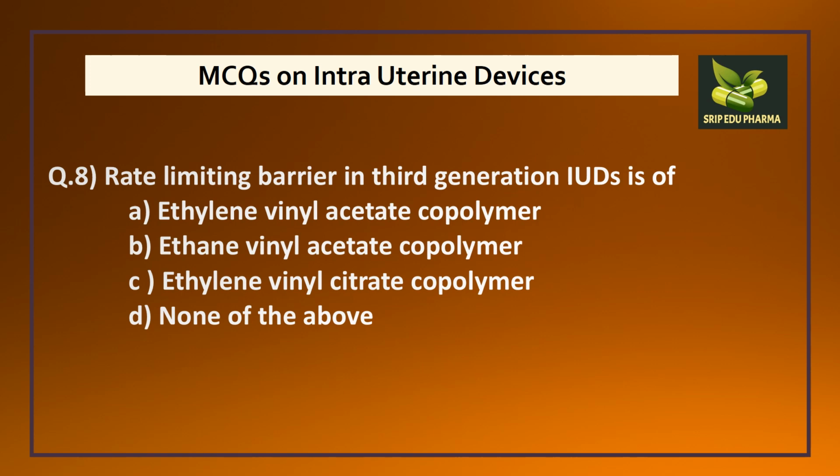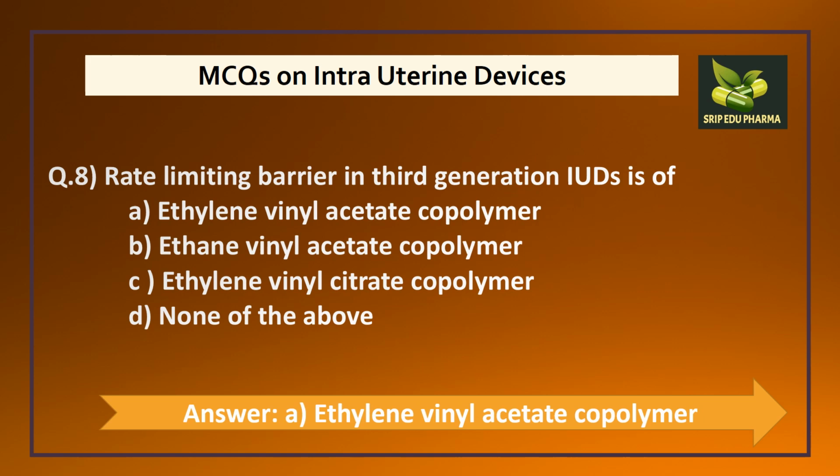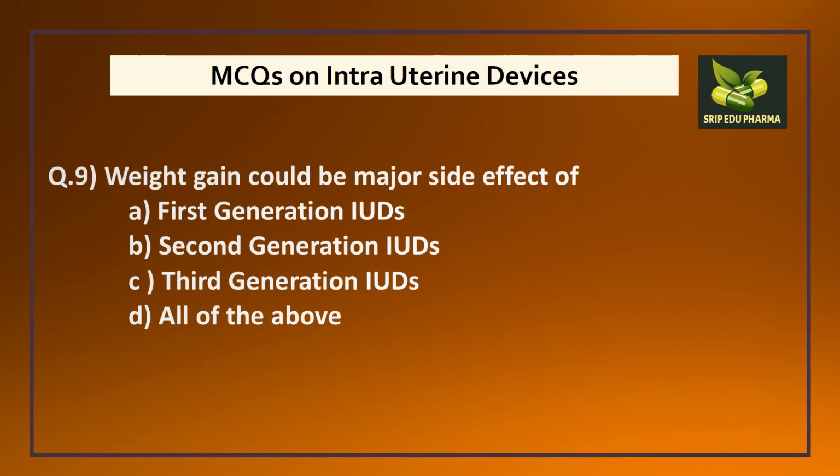Question number 8. Rate limiting barrier in third generation intrauterine devices is of A. Ethylene vinyl acetate copolymer, B. Ethane vinyl acetate copolymer, C. Ethylene vinyl citrate copolymer or D. None of the above. So here the answer will be A, that is ethylene vinyl acetate copolymer.